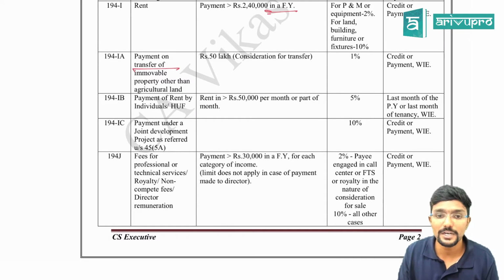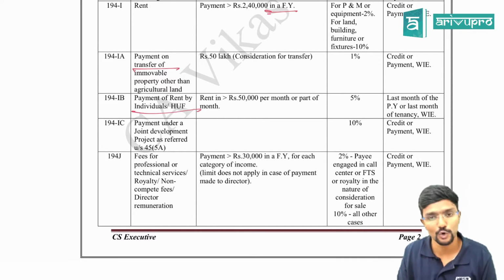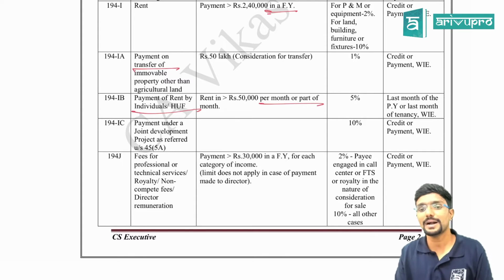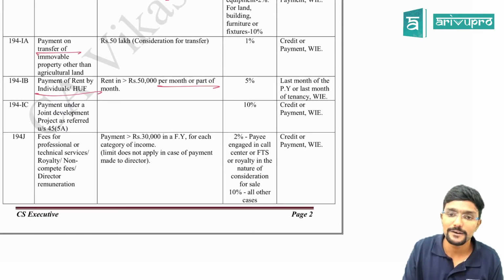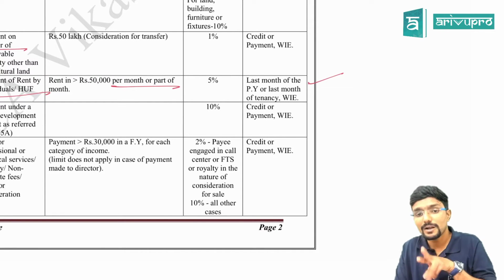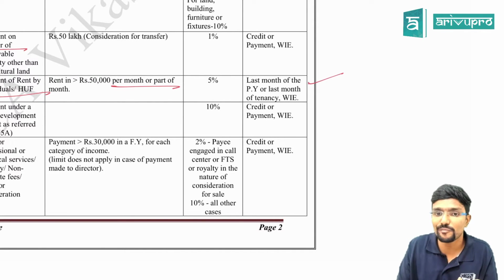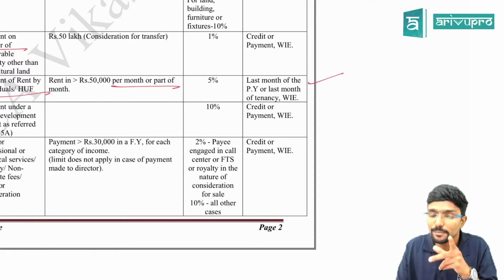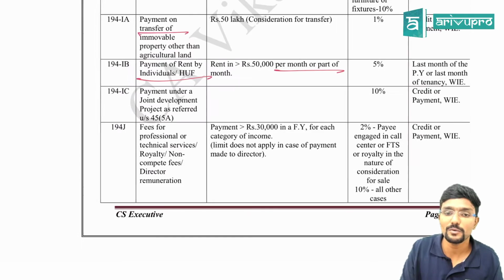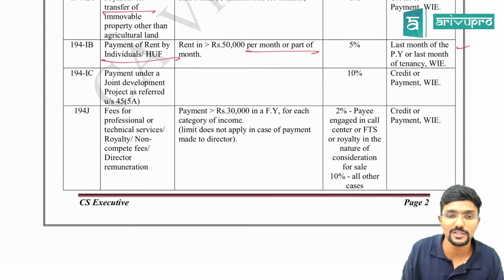194IB, payment of rent by individuals or HUF. If rent is more than 50,000 per month or part of a month, TDS has to be deducted at 5%. And when TDS has to be deducted, this is one special case: in the last month of the previous year, that is March, or if you are vacating the property before March, in that month you have to deduct. This is applicable only if the monthly rent is more than 50,000, guys.